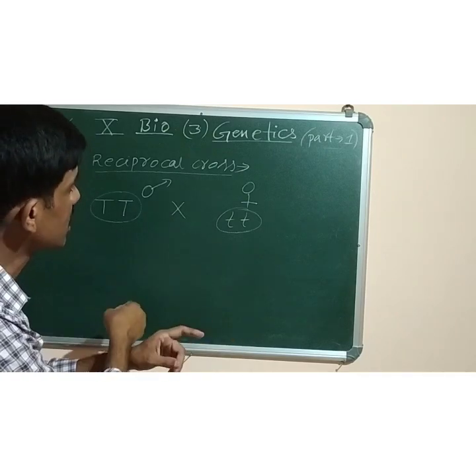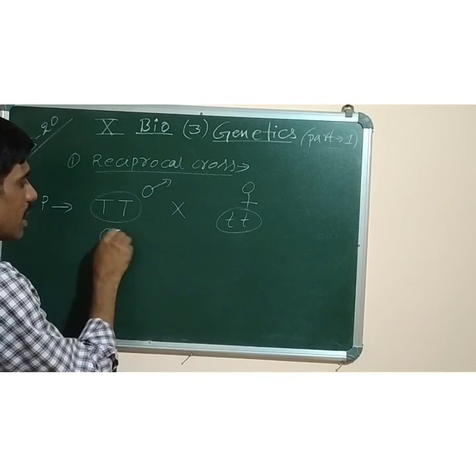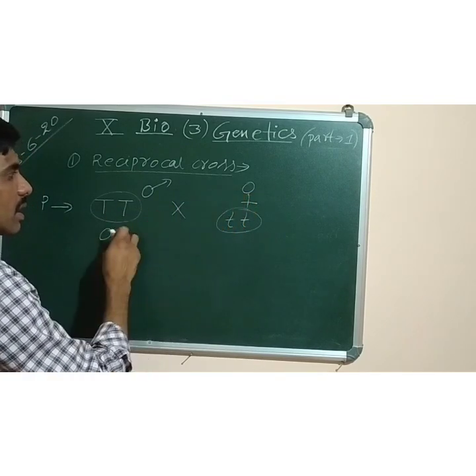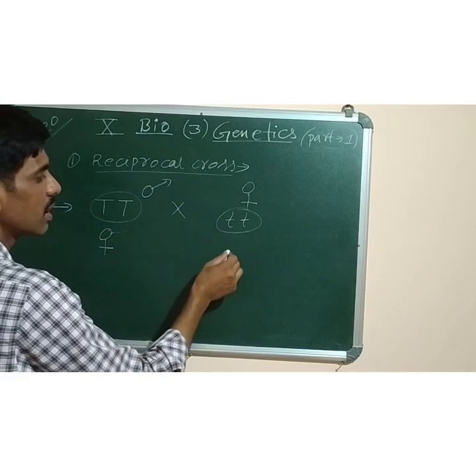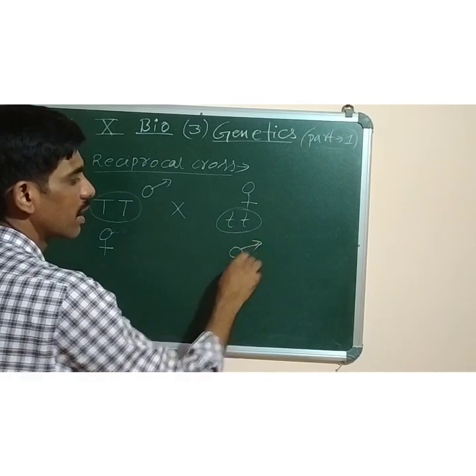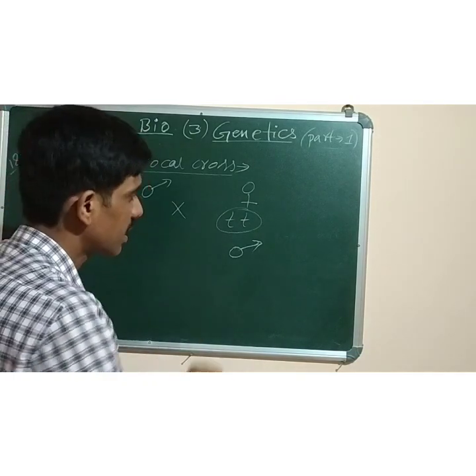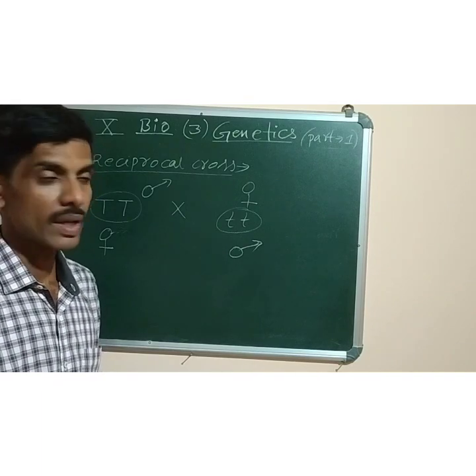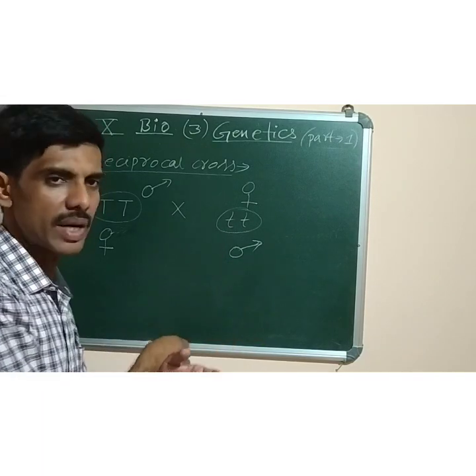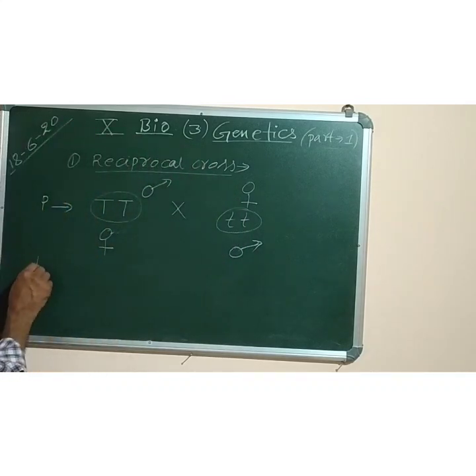Now a cross in which the parents are interchanged. Now this one is the male. See, this one is male. Now I will change it to female, and this one will become the male. This type of cross is called reciprocal. Understood? Like in maths also, reciprocal of 5 is 1 by 5, no? So here reciprocal means just reverse we do. Okay? Now next one is back cross.